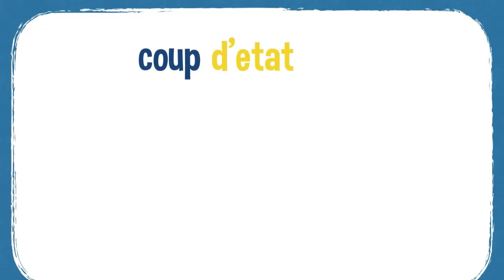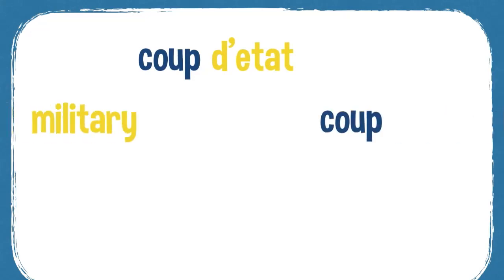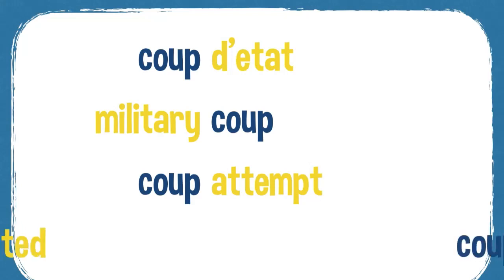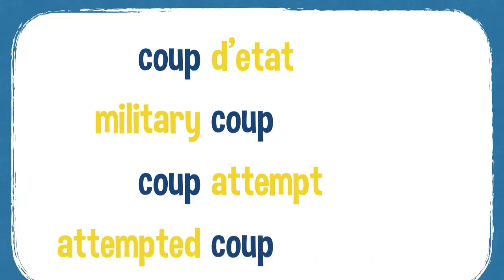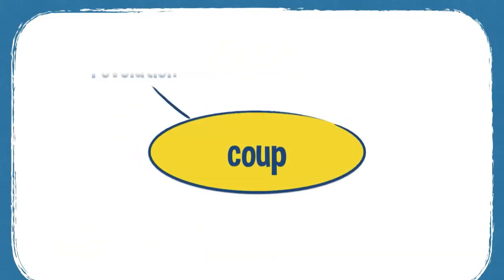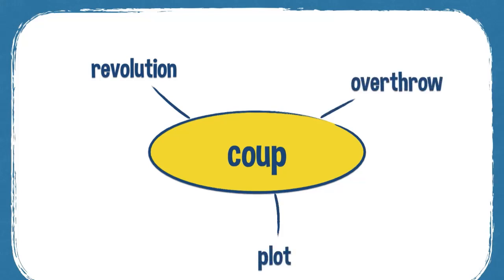So here you have coup d'état, military coup, a coup attempt, and an attempted coup. And some synonyms for the word coup: revolution, plot, overthrow. Note with the pronunciation of coup, you don't sound the P at the end. Coup.